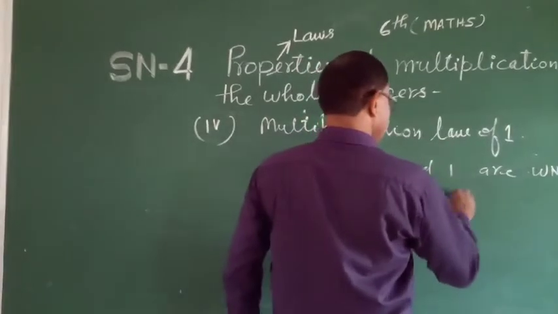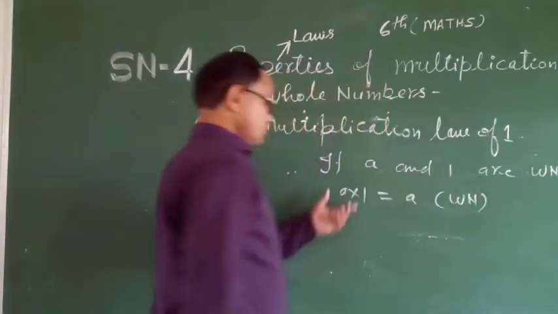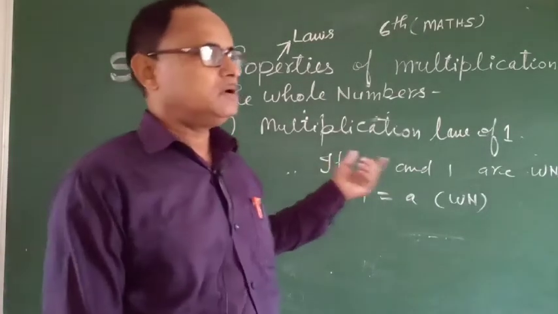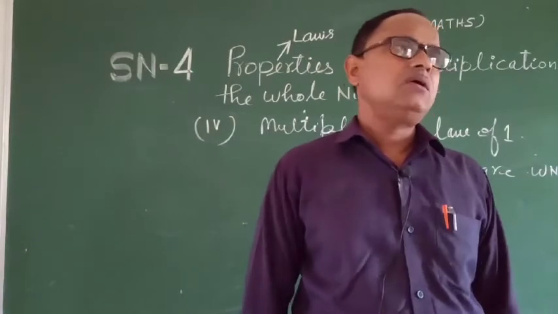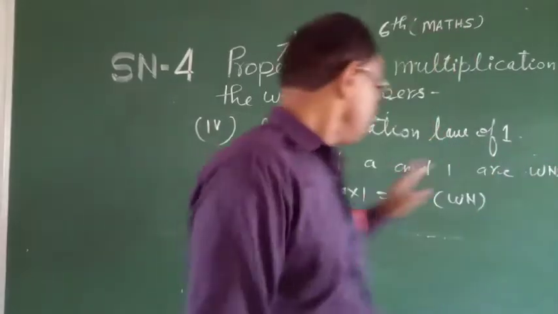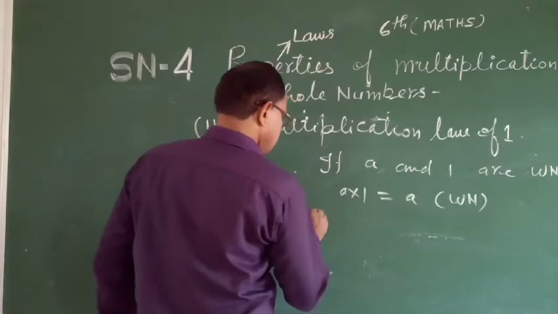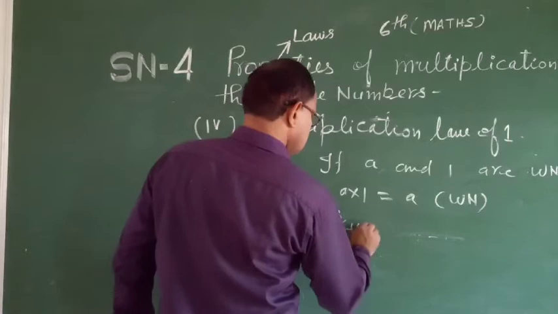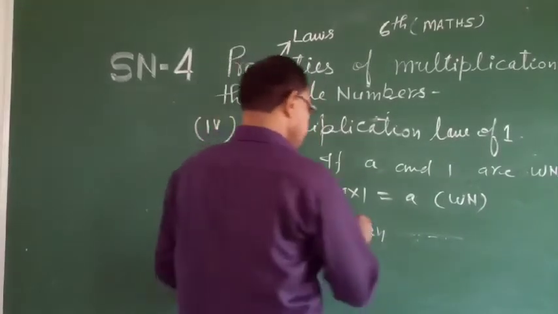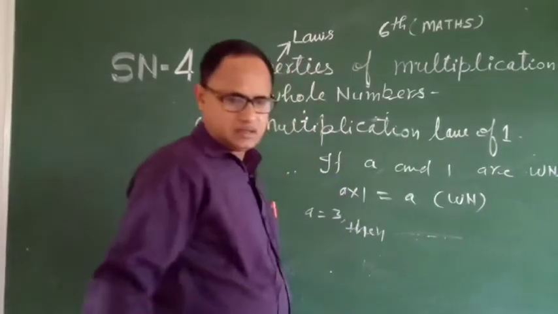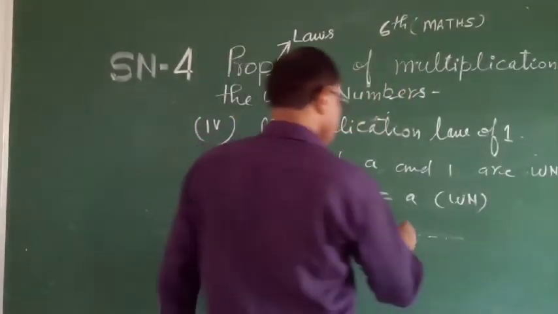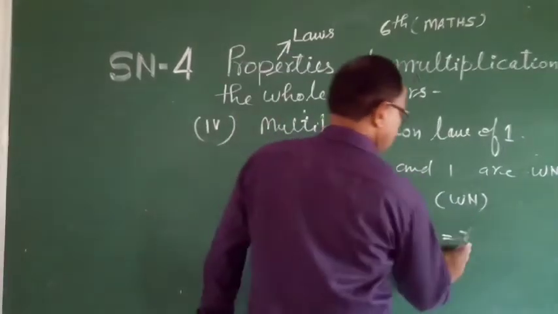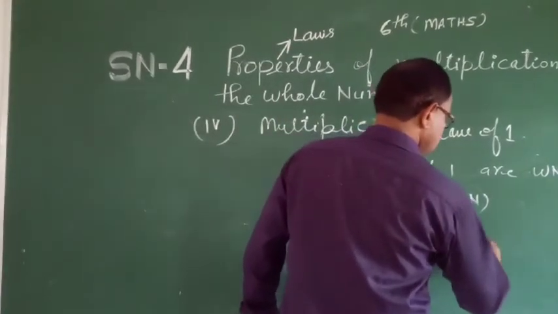A is also a whole number. Okay, then in place of A, you can take any number. A is equal to 3, 4, 5, so any number. Look here, if we take A is equal to 3, then 3 into 1 is equal to 3, or you can write here 1 into 3.